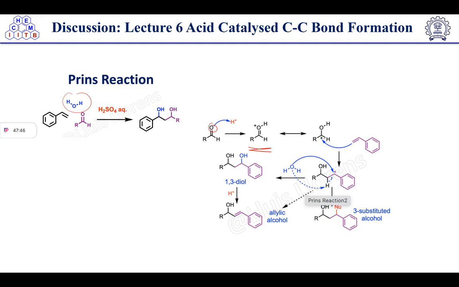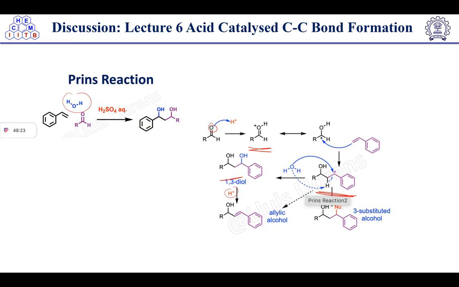Now after this one, this is the electrophilic center, right? So this double bond will attack this electrophilic center to form the intermediate. Okay. After this, what's the next step? Either this water molecule will attack this carbocation to form the 1,3 diol. One possibility is this, and after 1,3 diol formation, hydrolysis will take place to form the alpha beta unsaturated alcohol. Okay.